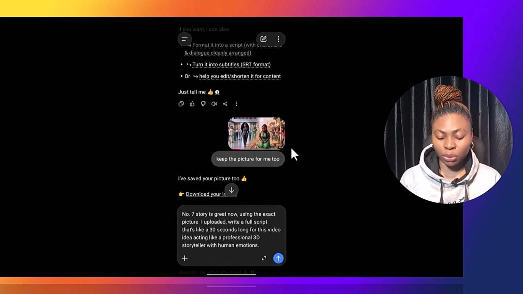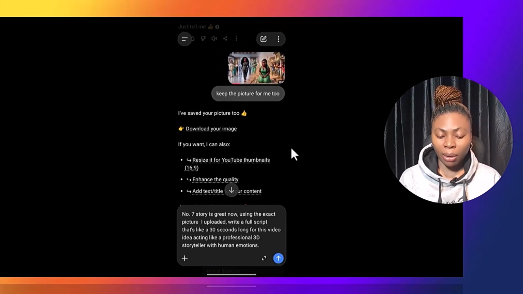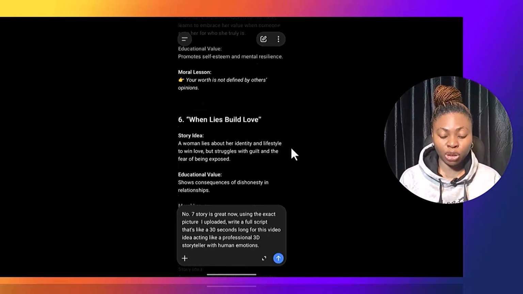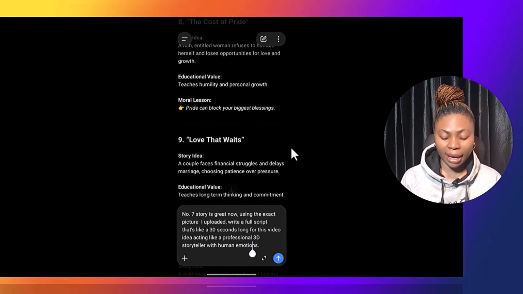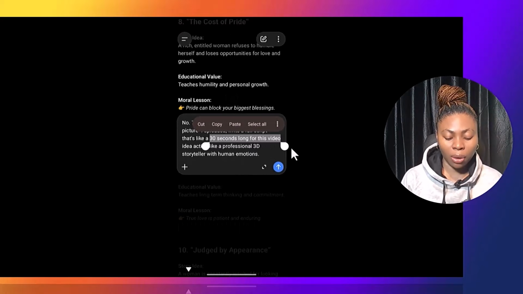But for me, I already uploaded it because the picture is already here. I told ChatGPT to save this picture for me. You can see this, keep the picture for me. So now ChatGPT knows the picture I'm referring to. For you, if you don't have the picture here, you can use this plus sign and add your picture. All right, so I need a 30 seconds long video. If you want a 30 minutes or 1 hour long video, you can include it there.